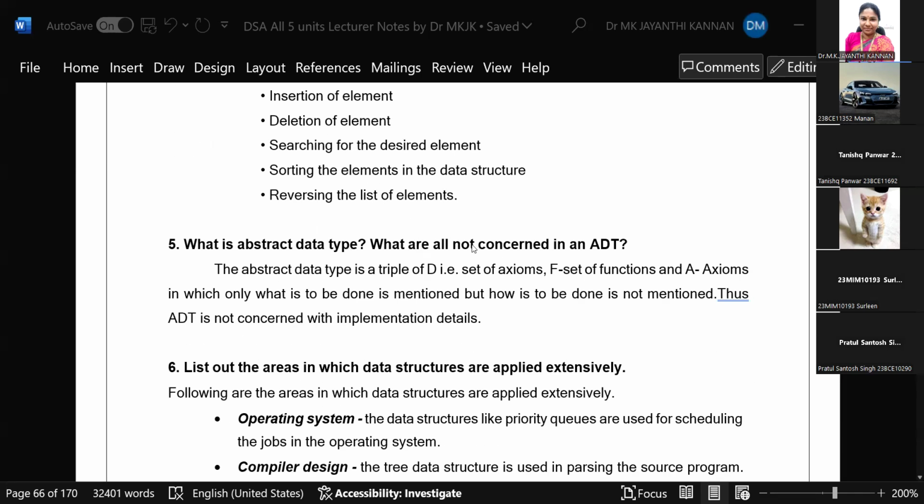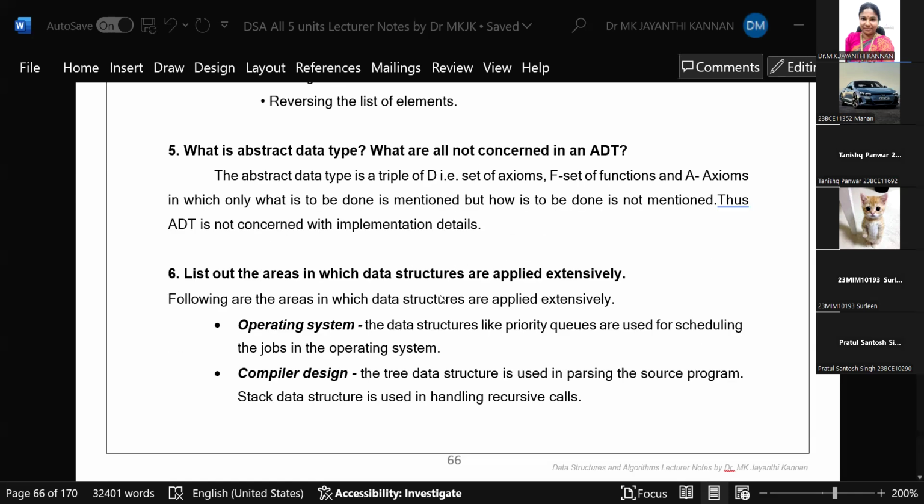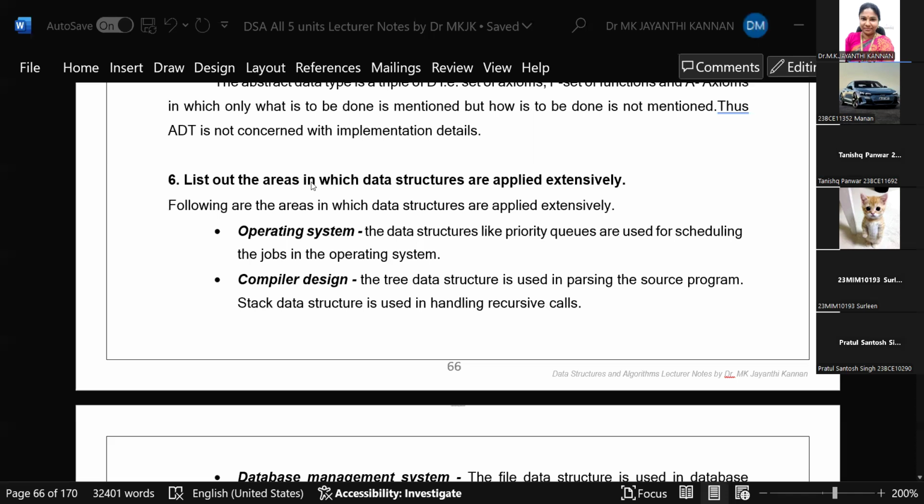What is abstract data type? Which is not an abstract data type? The data types which follow abstraction, data hiding, and data encapsulation will come under abstract data type. List out the areas in which data structures are applied extensively. So in operating systems, you know very well, C programming language is a system software as well as application software.